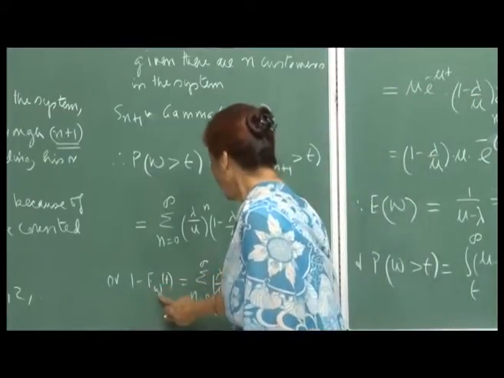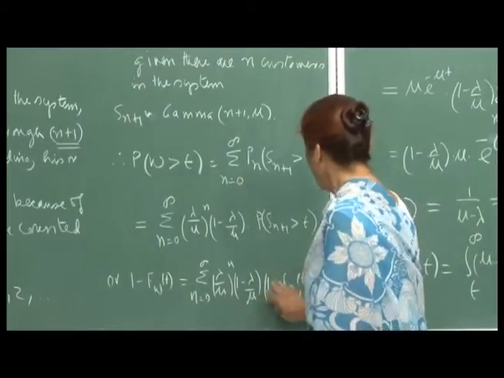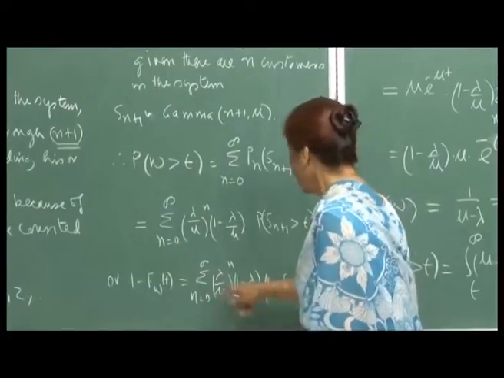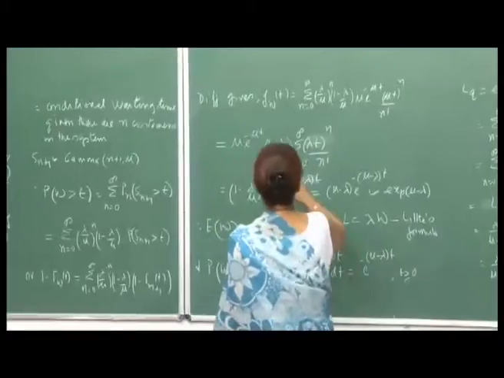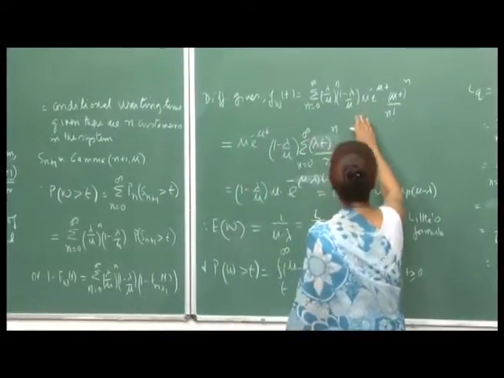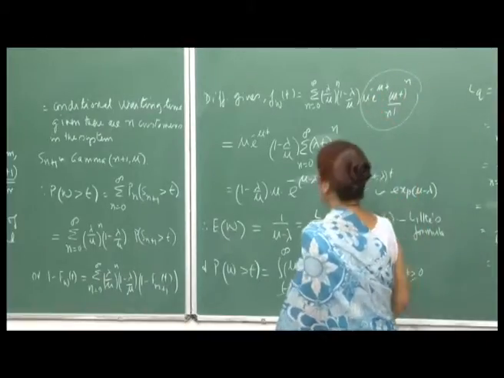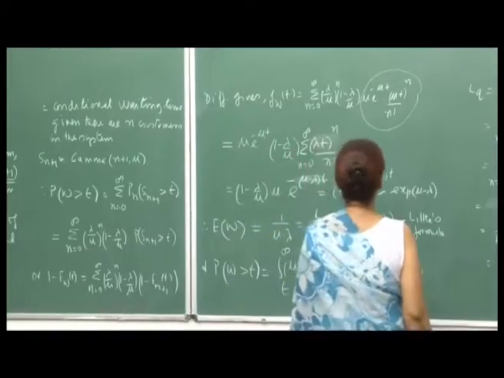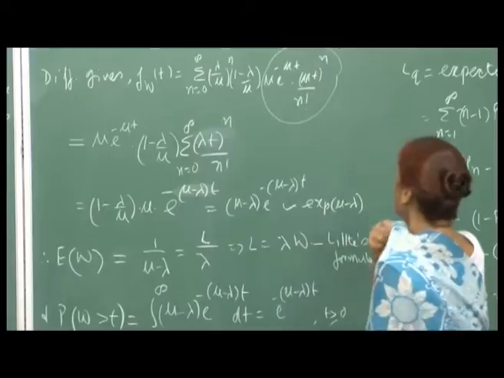The minus sign will cancel out, because this is not a function of t. So here this will be minus and minus, that will cancel out, and what you will get is that f_W(t) is equal to this whole thing, and this is your gamma n+1, mu PDF: mu e^(-mu t) (mu t)^n upon n factorial.